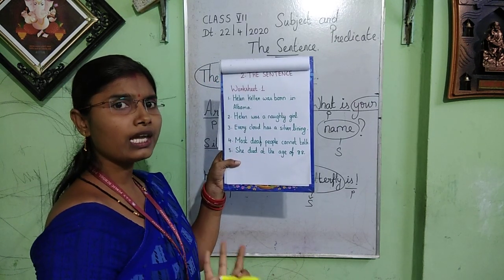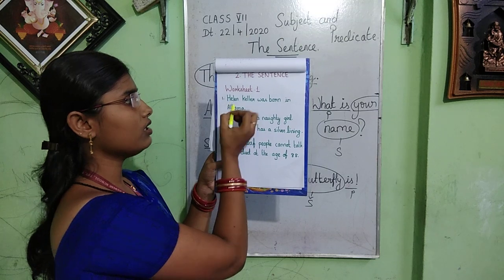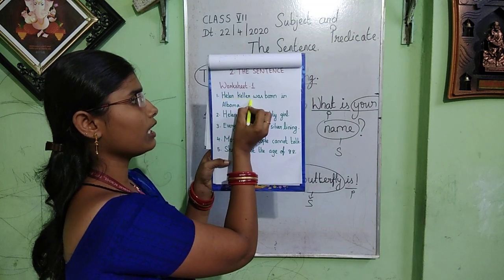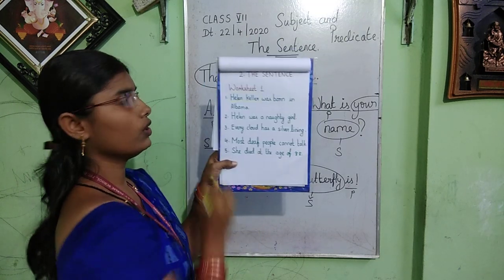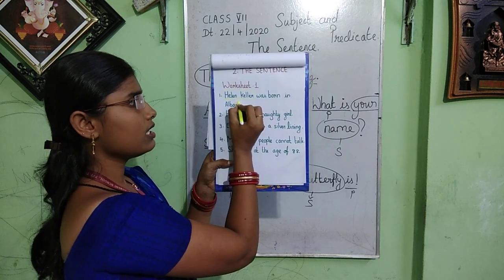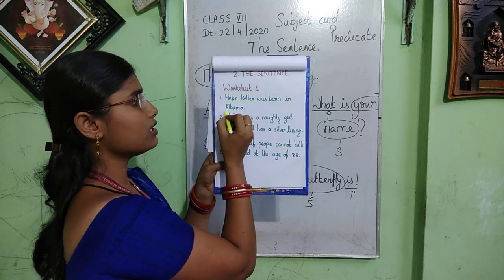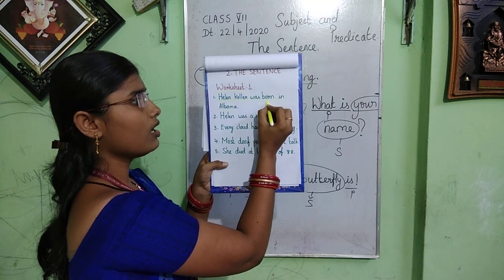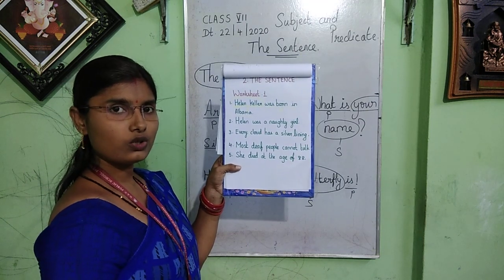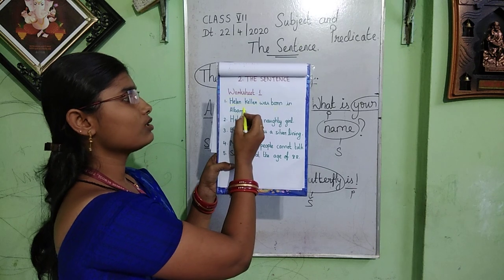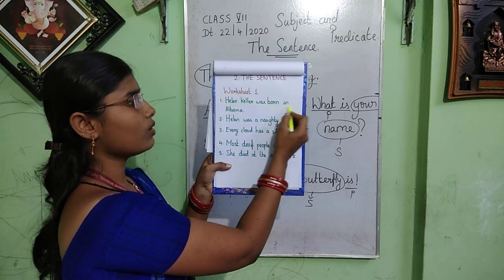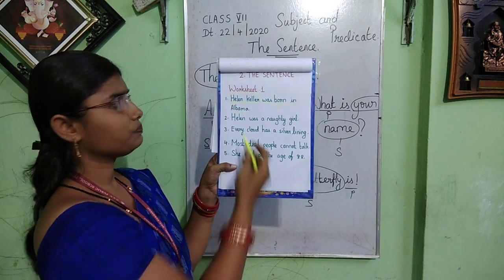Now whom are we talking about? We are talking about this Helen Keller. So this one is the subject, and all the other words are your predicate. Dear students, hope you are understanding.